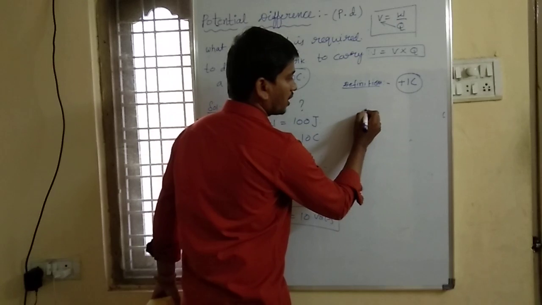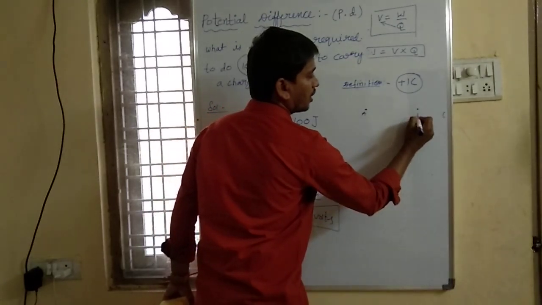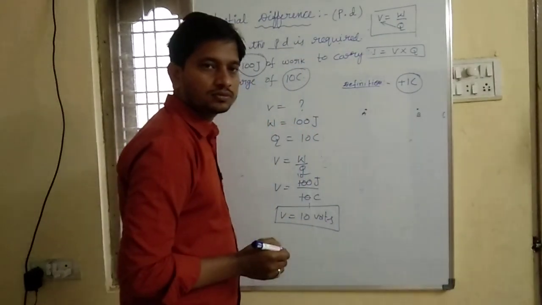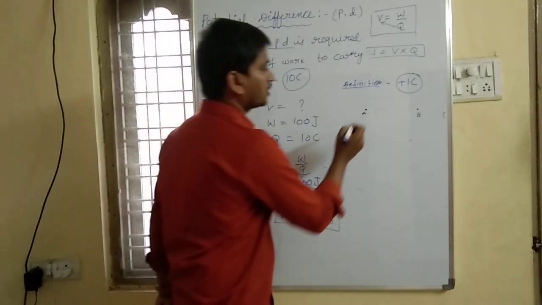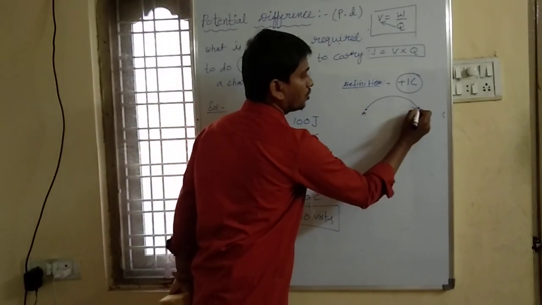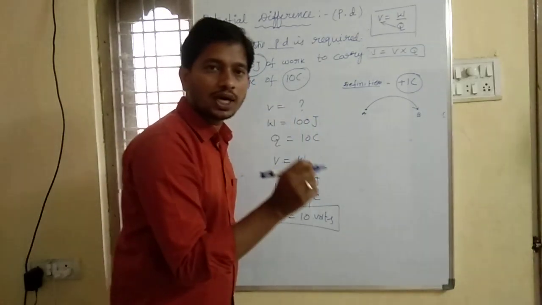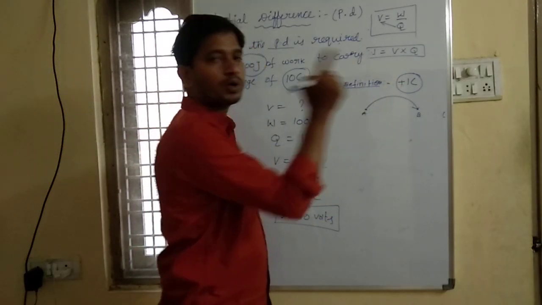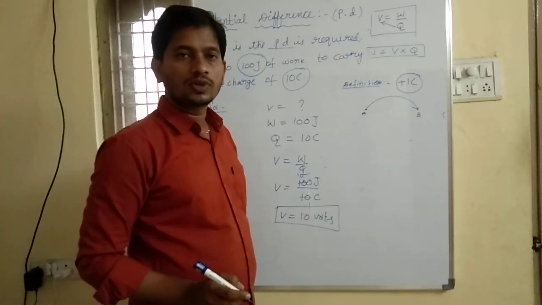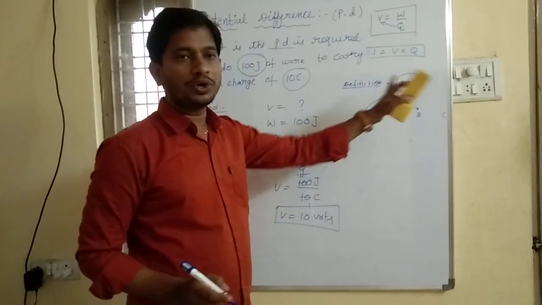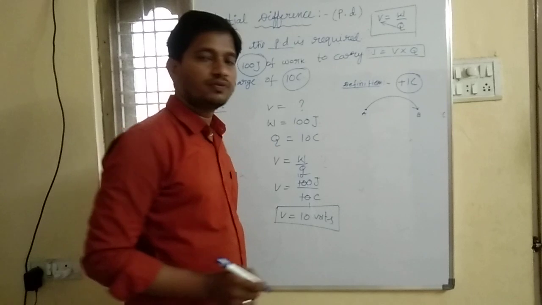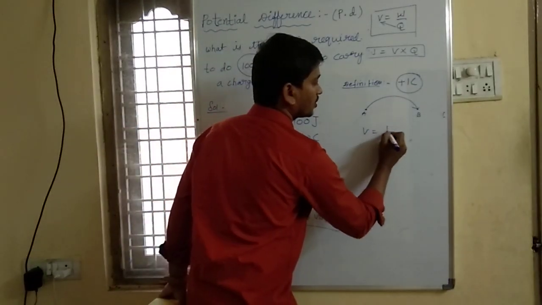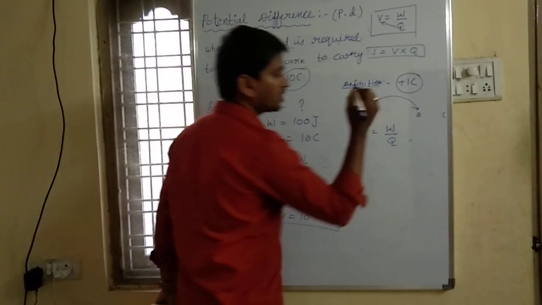Simply, this is point A and this is point B. The amount of work done to move a unit positive charge from one point to another point gives us potential difference. So V equal to work done per unit charge.